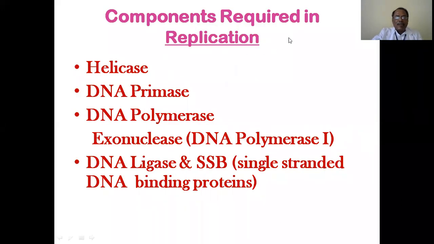So the components required in replication: helicase, even before that topoisomerase or gyrase, DNA primase, and DNA polymerase. One part of the DNA polymerase will have exonuclease activity. DNA polymerase 1, when the primer has been there, cuts and removes that primer. And the DNA ligase and single strand binding proteins, these are all the requirements for the replication starting.